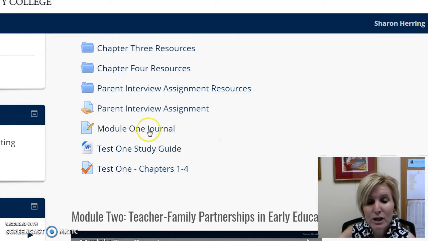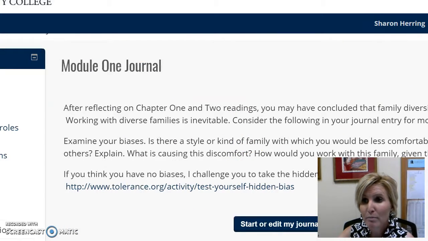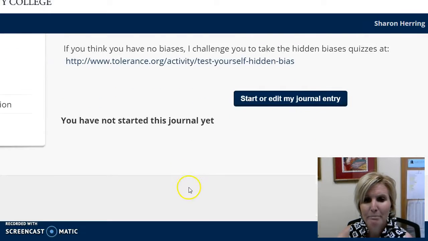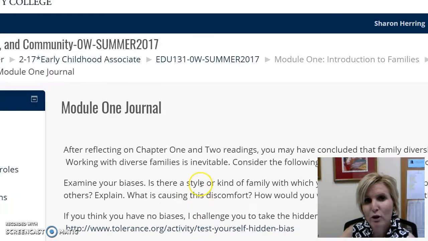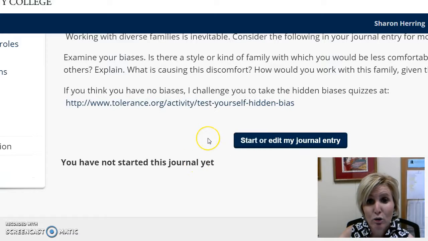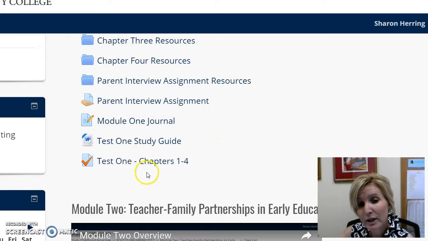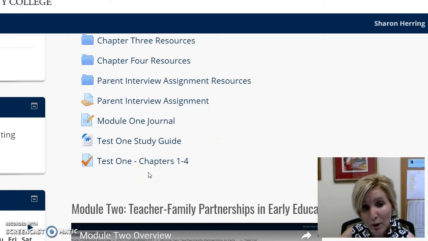Okay. Next is your Module 1 journal. This is going to give you a prompt, and I don't think you can see the whole prompt on here right now, but this is going to give you a prompt that you're going to write to based on what you've learned in the module. To submit your journal entry, you're just going to click the Start button there, and then you can start typing your response.